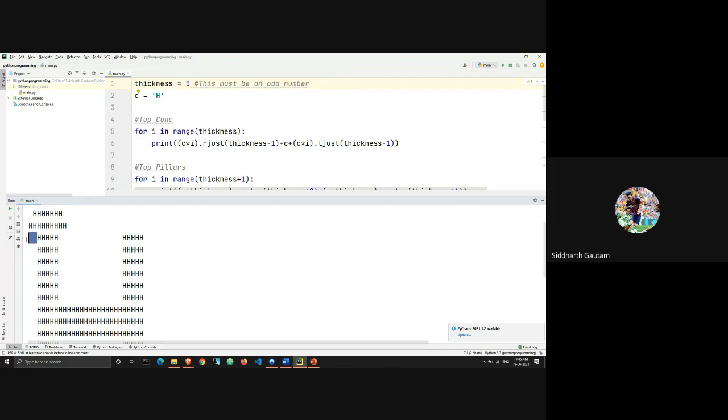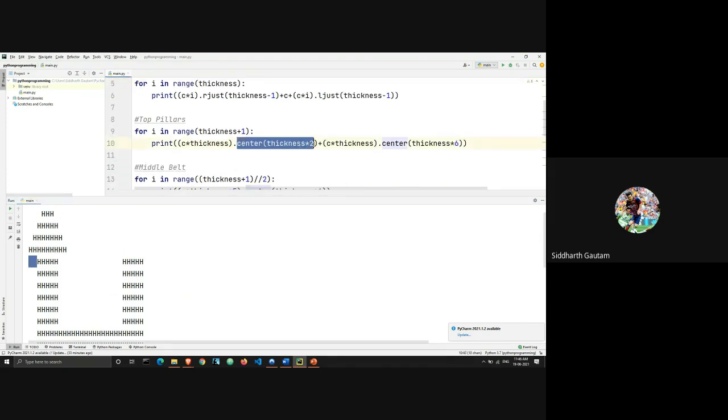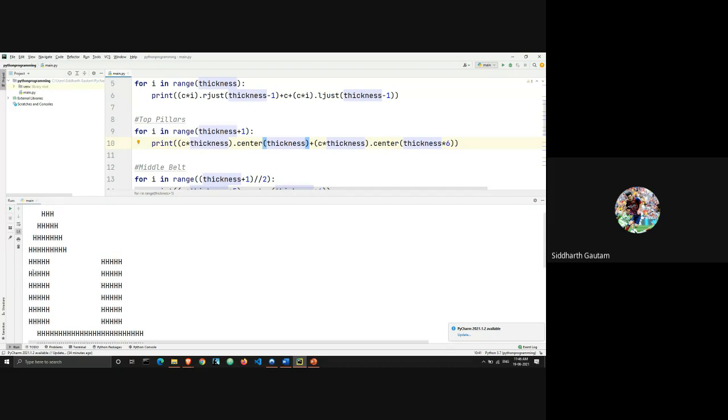You see this empty space here, right? So this value dot center thickness into 2, this is the thing which is defining the number of spaces to the left of where a string is starting from. You want this to stay in the center, but you want it to have some spaces before it. Let's see if we enter nothing, like if we just enter it as nothing. You can see now we have 0 spaces here.